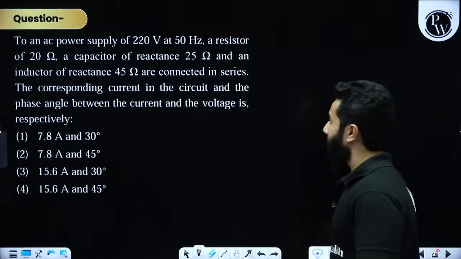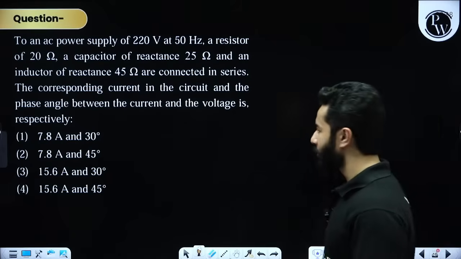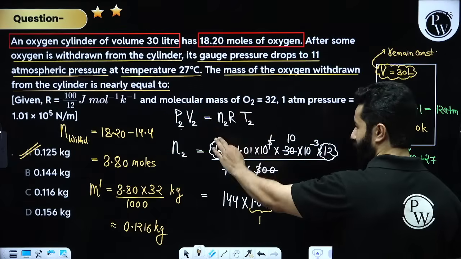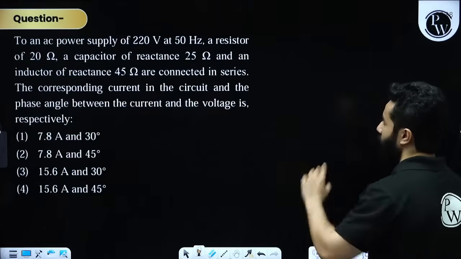Next problem. This is again an easy question. This question was also very easy, right? This question was definitely difficult. Moving on to the next one.